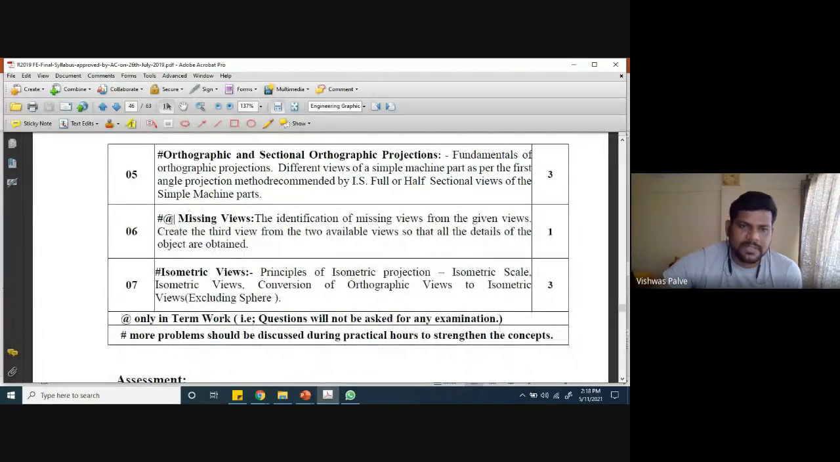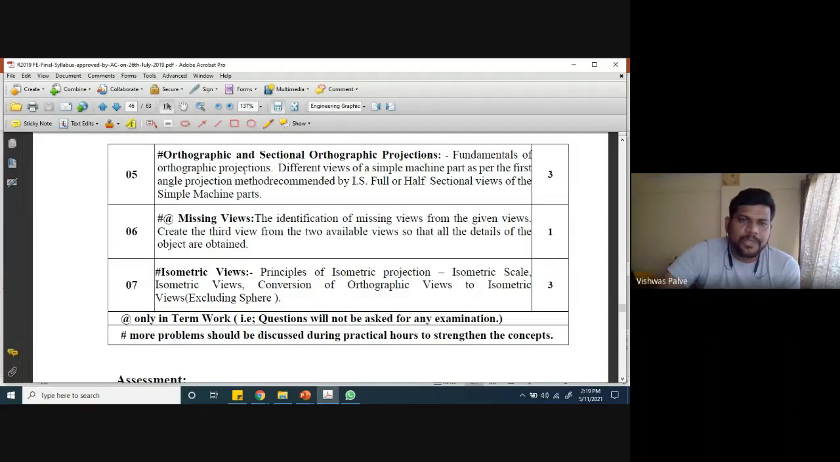So you have to take care. Module 6 is not there for any examination, but we have to teach that part. Whichever part is not there in the examination, we'll keep it aside and concentrate first on whichever part we have to deal with. And whenever there is an asterisk mark, what is that? More problems should be discussed during the practical hours to strengthen the concept.